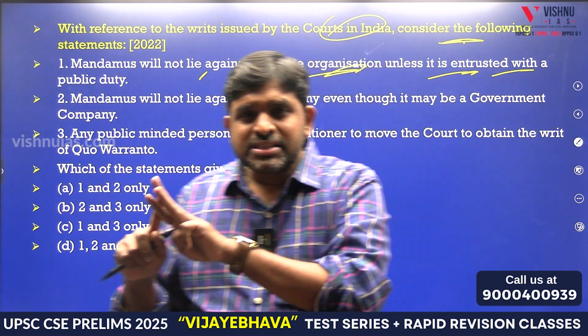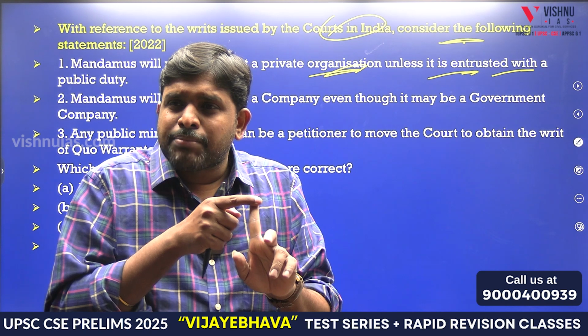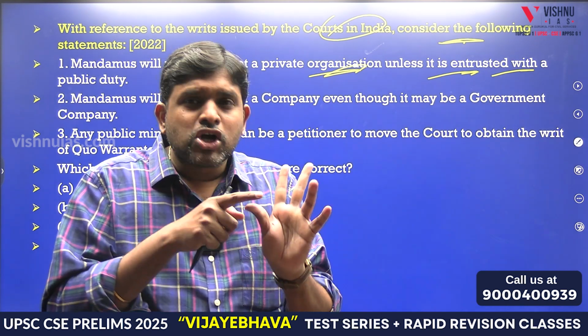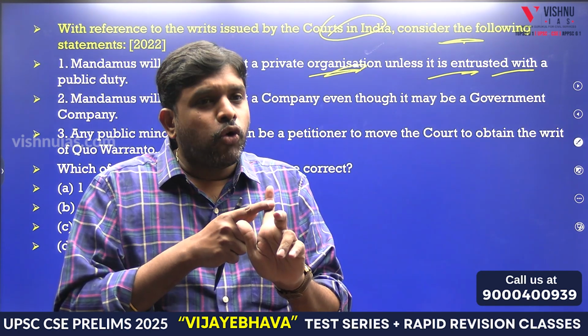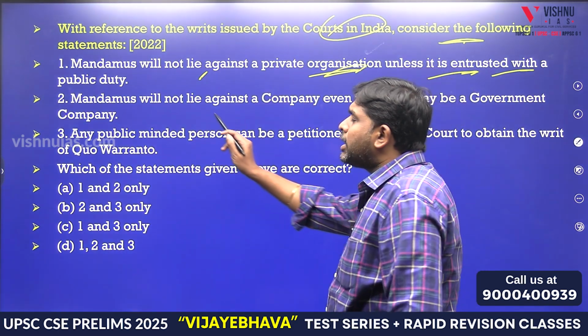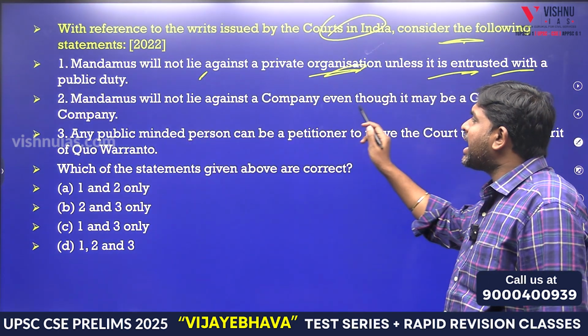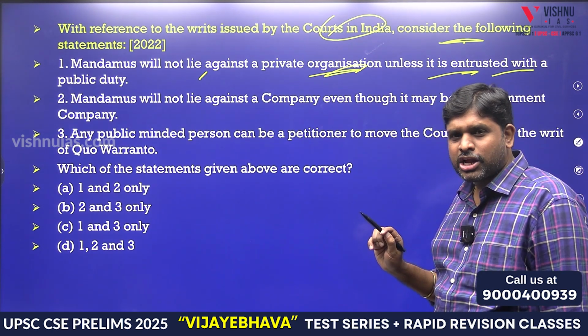So there are three kinds under public sector undertakings: corporation, department, company. Corporation, welfare as well as profit. Company, only profit. Department, only welfare. So Mandamus will not lie against a company even though it may be a government company. Yes or no?